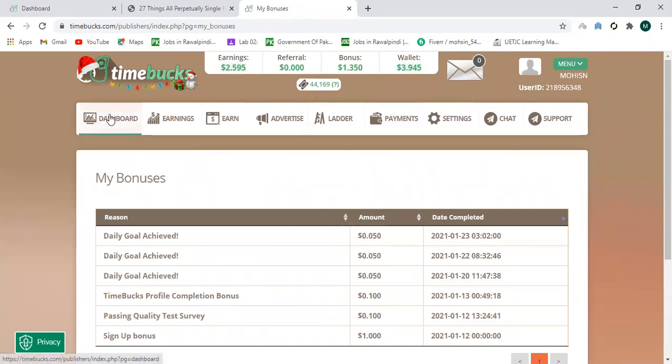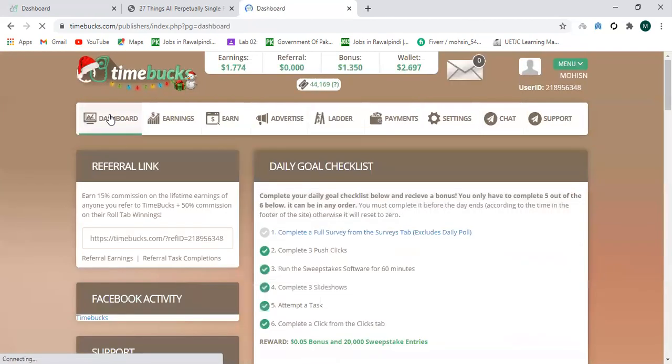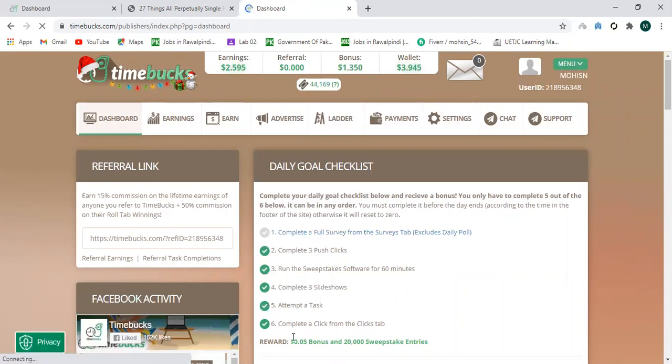If you go to the dashboard, I'm going to tell you a few things. These are the six tasks that are available to you. If out of these six tasks you have completed five tasks within 24 hours each day, you will get $0.05 as a bonus. This is computed here as $0.05 each day.